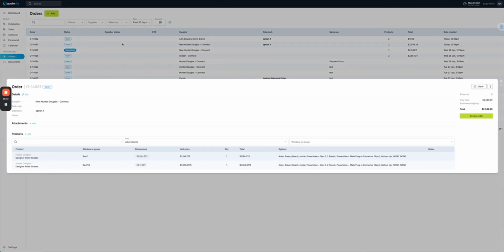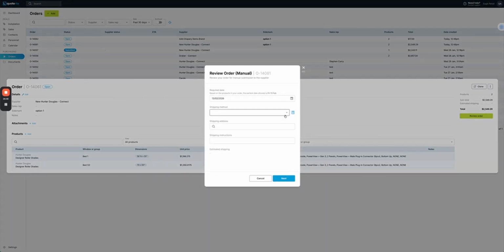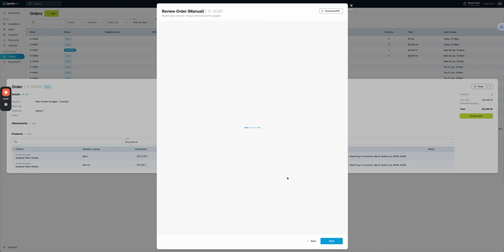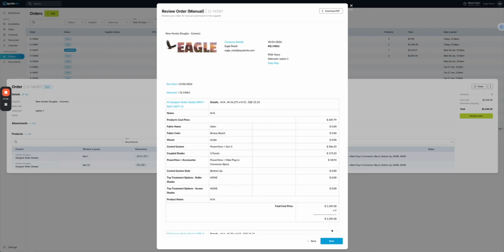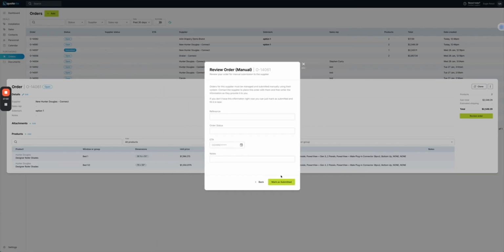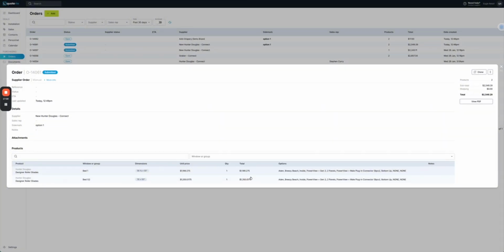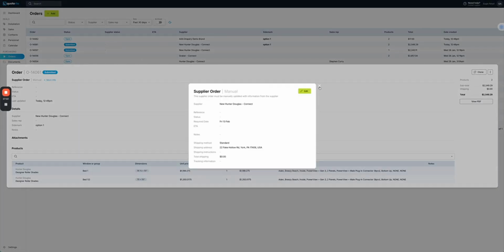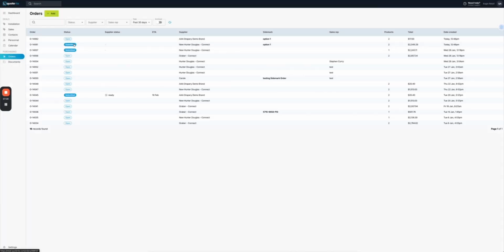If we look at this Hunter Douglas here, we can see that we've got the order. This can be reviewed. We can add our shipping methods, address, we'll add a method here, etc. We can review the order and see what's on there. We can go next, add any references, order statuses, ETAs, etc., and then mark as submitted. Again, we can change all of that info here. We can see all of the different history once there is some for it. But you'll notice that changes to submitted.